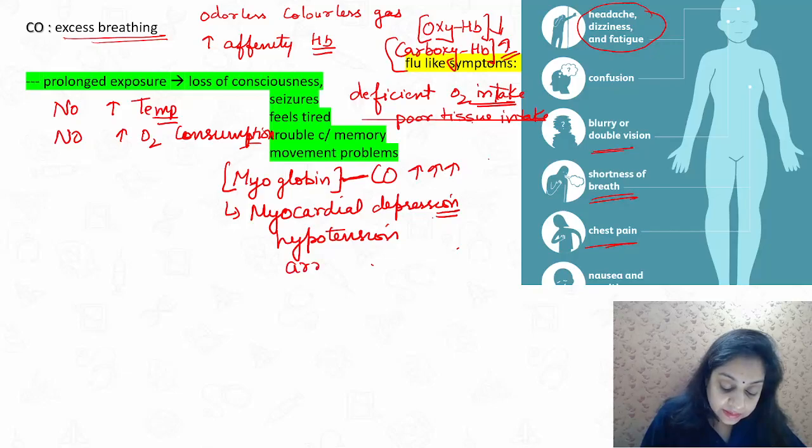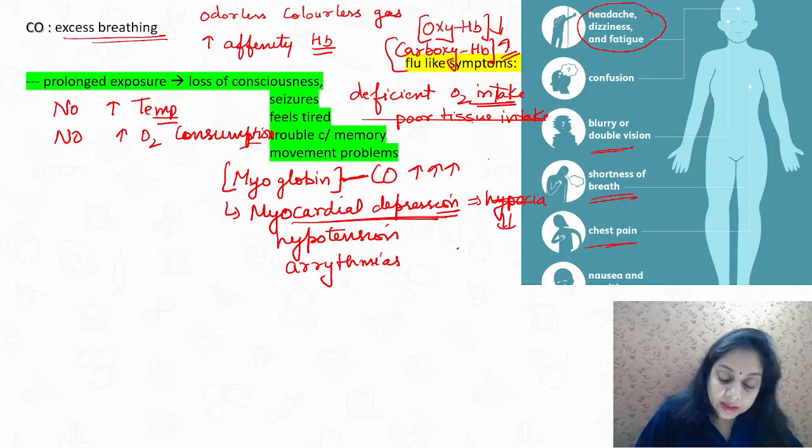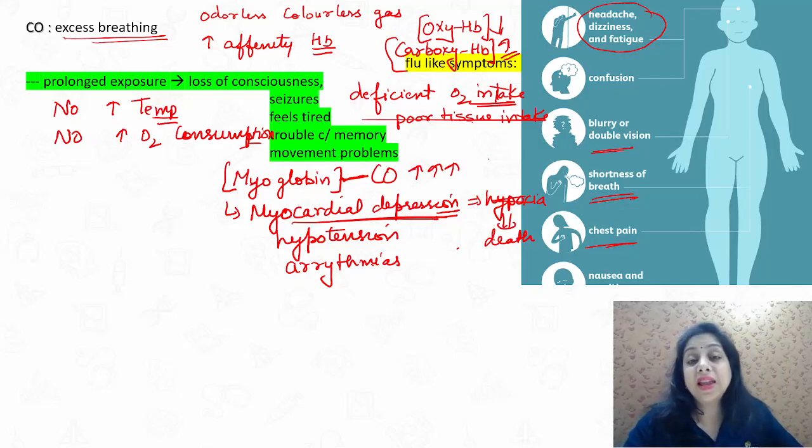Arrhythmias are seen. And because of this myocardial depression, there is hypoxia, leading to death. This is a silent killer.